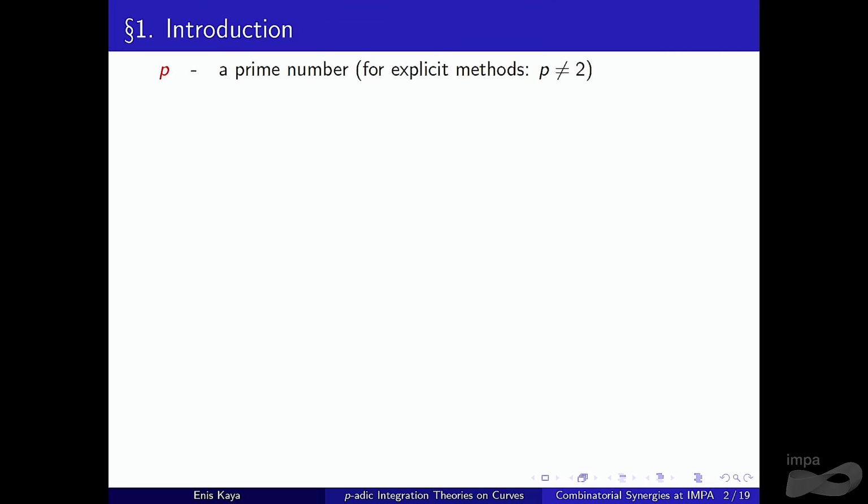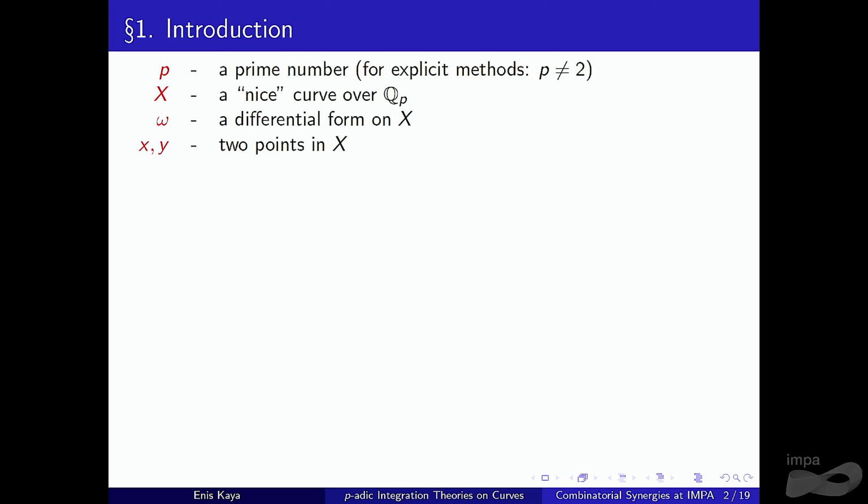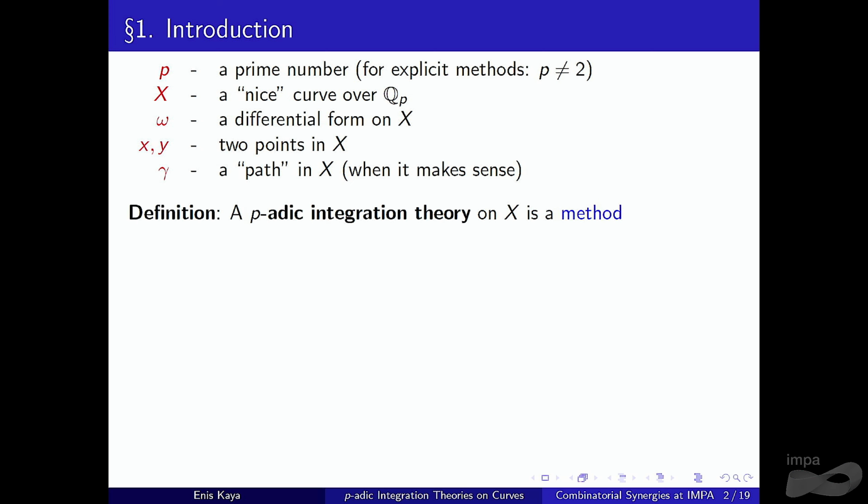Here is the setting: fix a prime number p, and for explicit methods, this will be an odd prime number. By X, we will denote a nice algebraic curve defined over Q_p. Most importantly, it's smooth. Then we take a differential form ω on our curve X, and we fix two points, x and y, in our curve. And when it makes sense, we are fixing a path inside our curve, because sometimes X is going to be an analytic curve.